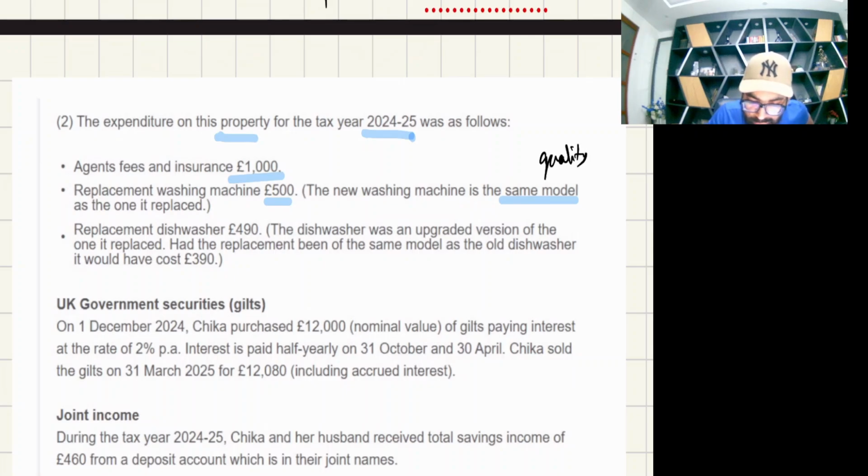No improvement, full allowed. When no improvement, it is full allowed. Okay, so this 500 will be full allowed. Replacement allowed if no improvement. Okay, remember my dialogue.